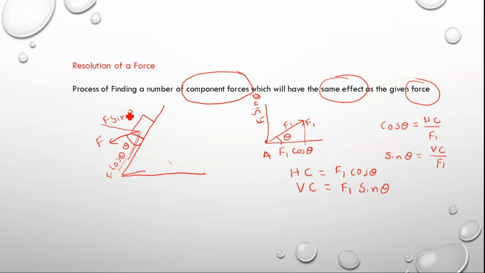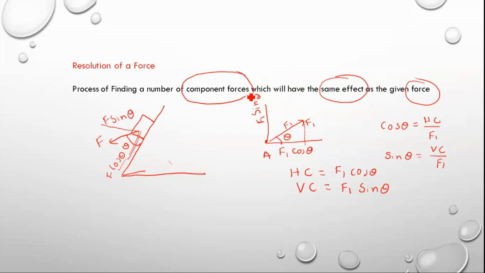So don't always think that the x direction means only the horizontal and the y direction means only the vertical, because in problems you may need to resolve the force along any two mutually perpendicular directions, as with an inclined plane. Always consider the angle of the force with the x direction along the body in which you are going to make the component. Then the component along it will be F1 cos theta, and perpendicular to that direction will be F1 sin theta.